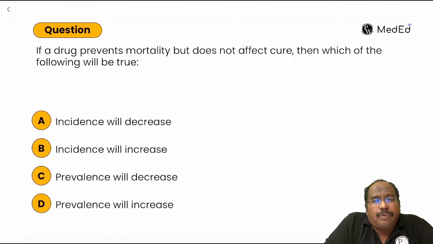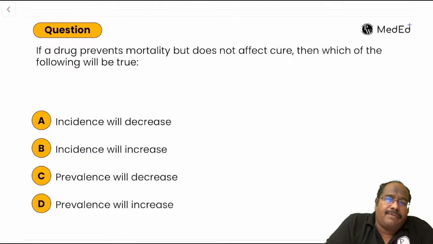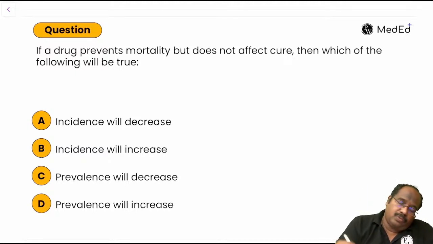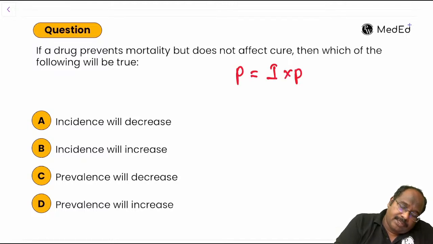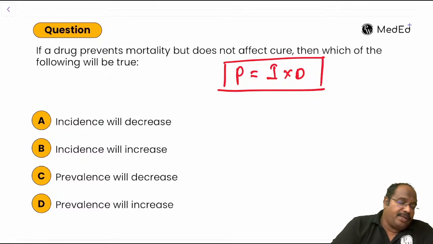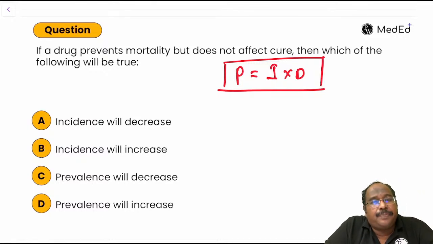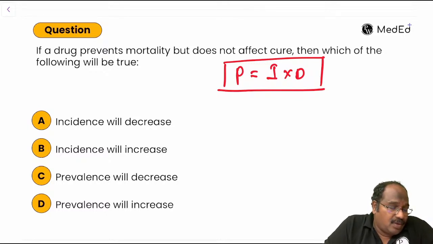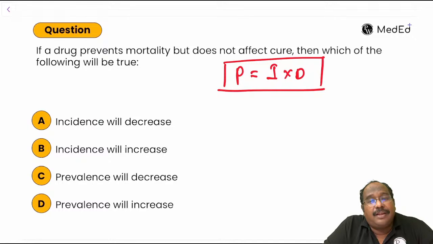If a drug prevents mortality but does not affect cure, then which of the following will be true? This is the relationship: prevalence is equal to incidence into duration. Incidence is not affected by duration.